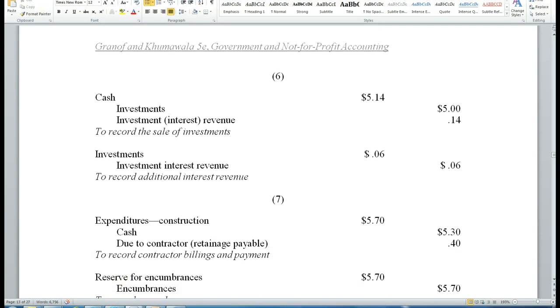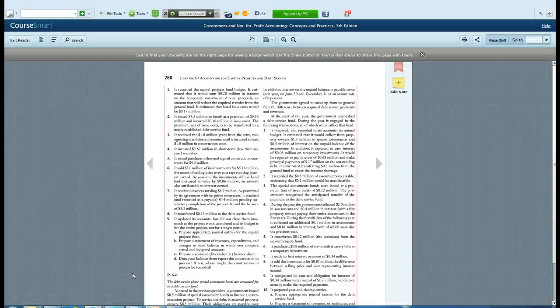Next, with number 6, we will show it sold $5 million of its investments for $5.14 million. The excess of selling price over cost represents interest earned. By year-end, the investments still on hand had increased in value by $0.06 million, an amount also attributable to interest earned.